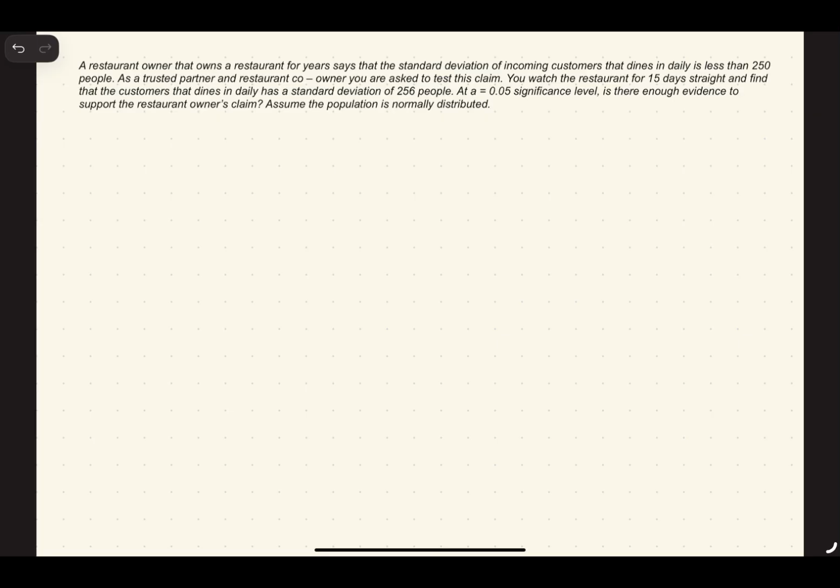You watch the restaurant for 15 days straight and find that the customer that dines in daily has a standard deviation of 256 people. At a 0.05 significance level, is there enough evidence to support the restaurant owner's claim? Assume the population is normally distributed.